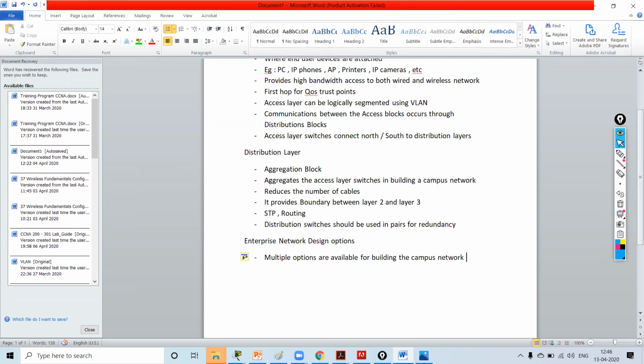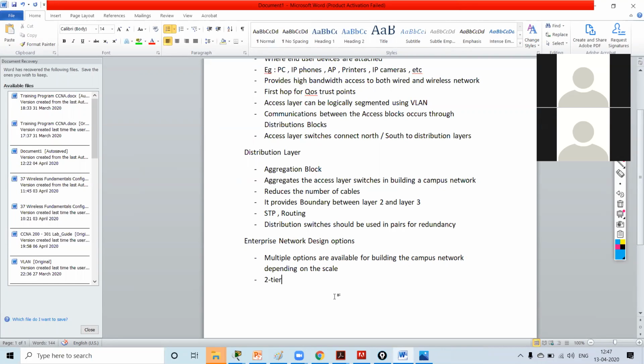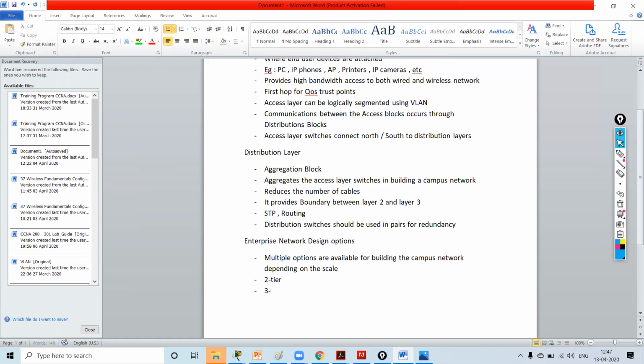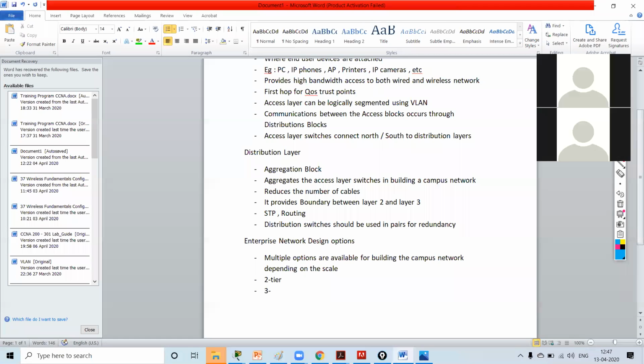For building a campus network, depending on the requirement, or you can say depending on the scale, how much you will be using the network, either you can use the 2-tier architecture, or you can use 3-tier architecture.